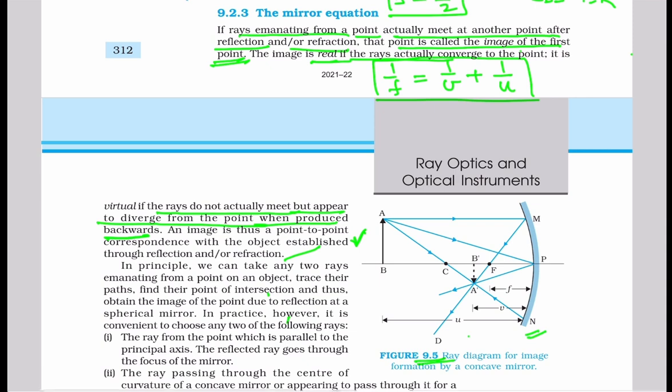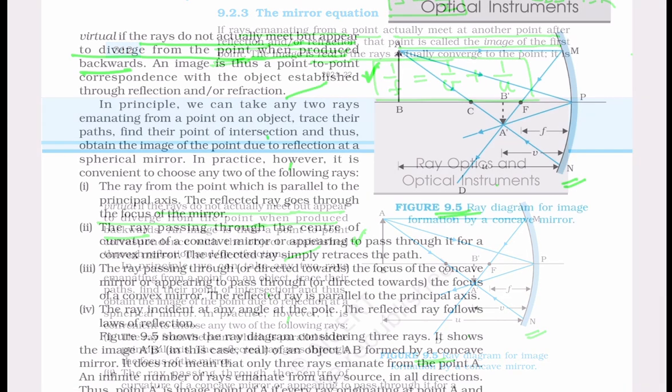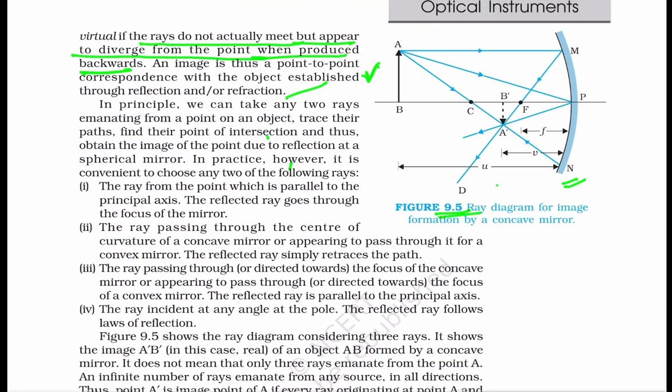And the image is real if the rays actually converge to the point, and it is virtual if the rays do not actually meet but appear to diverge from the point when produced backwards. Thus, an image is a point-to-point correspondence with the object established through reflection and or refraction.